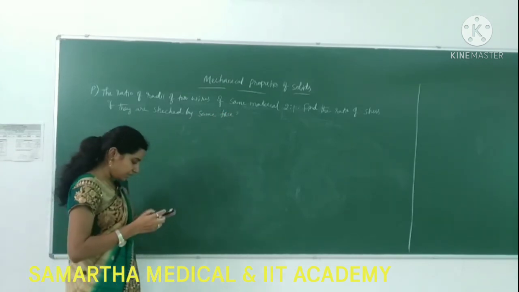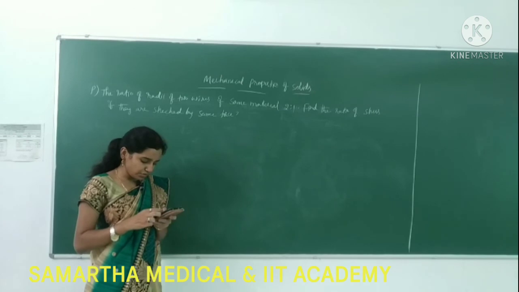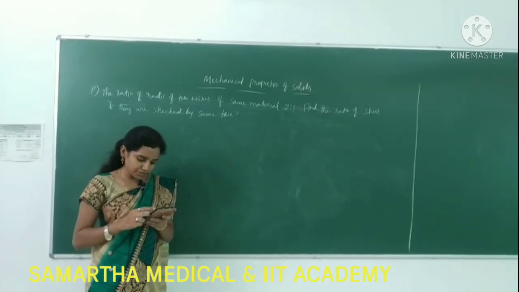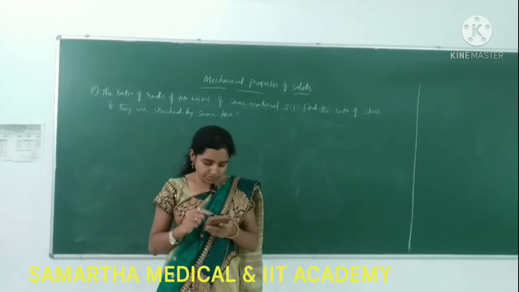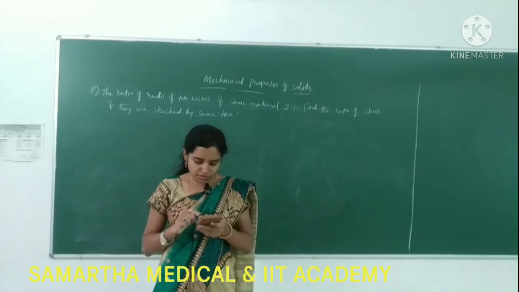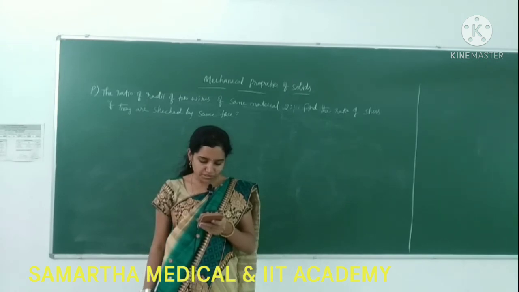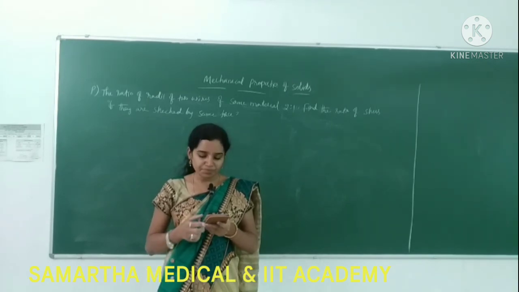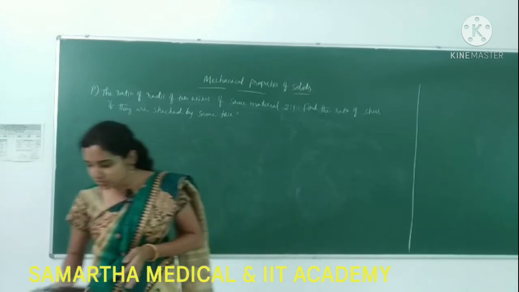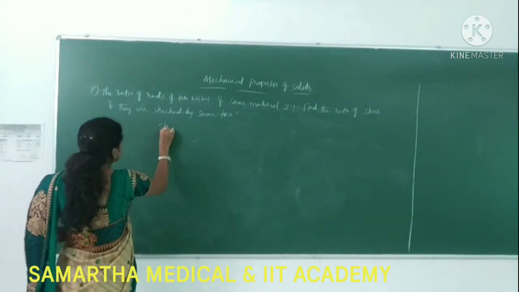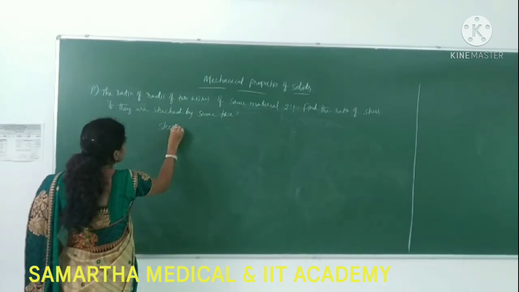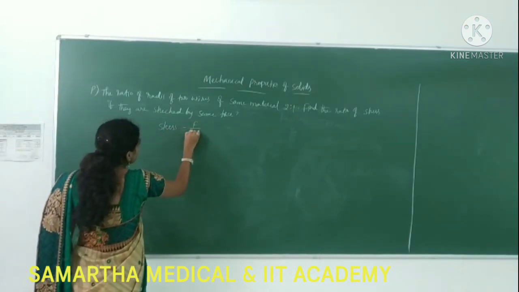So they are asking about the ratio of radii of two wires of the same material. Material is the same, any wire you can take, any copper wire like that. The ratio is 2:1. Then find the ratio of stress if they are stretched by the same force. So the main formula of stress: stress is equal to force by area.